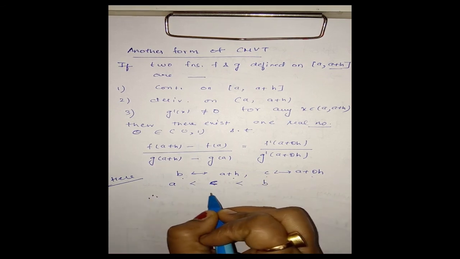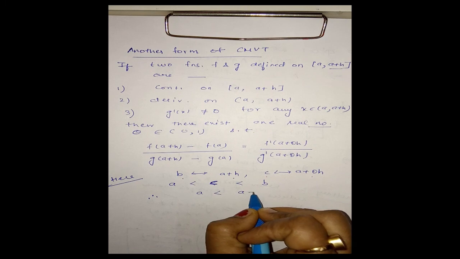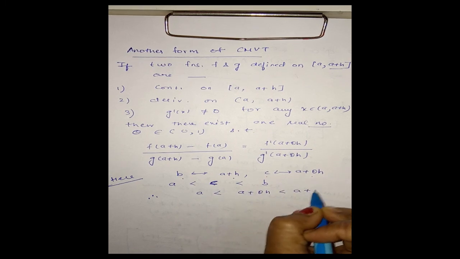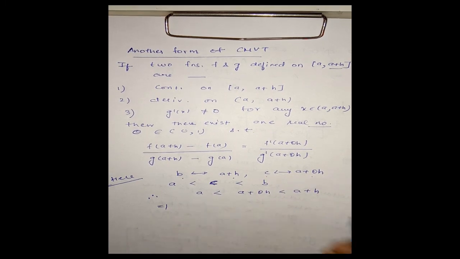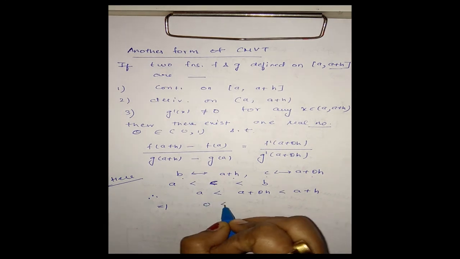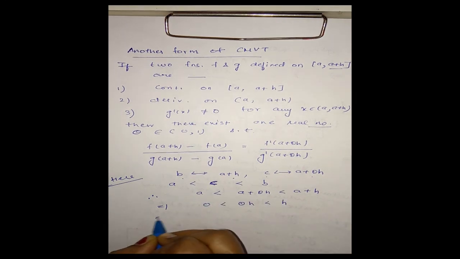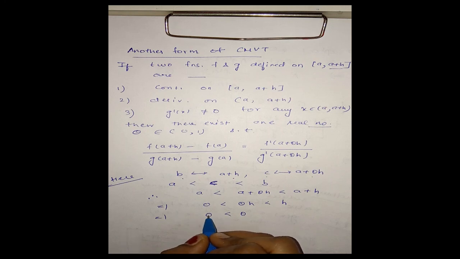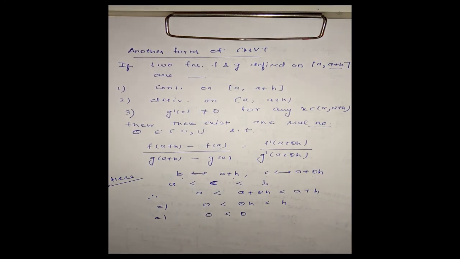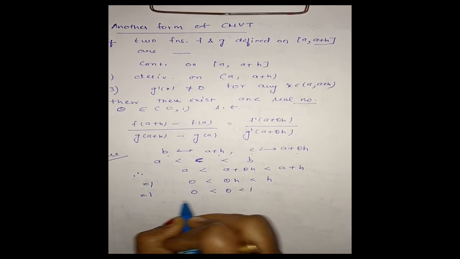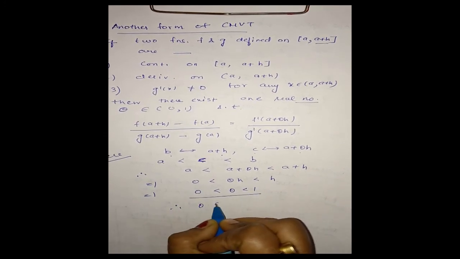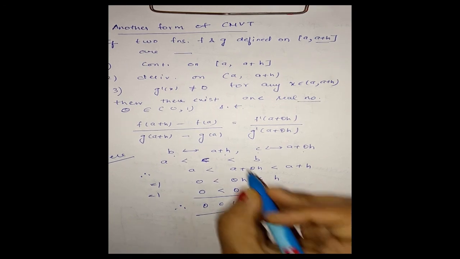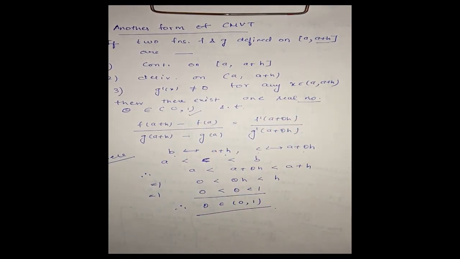Therefore, we have this inequality. And from this, subtracting a, we get this, and on dividing by h, the inequality becomes 0 less than theta less than 1. Therefore we have theta belongs to open interval (0, 1). We have this condition. Okay, this is another form of Cauchy's mean value theorem.